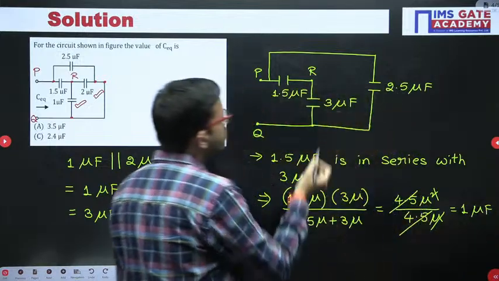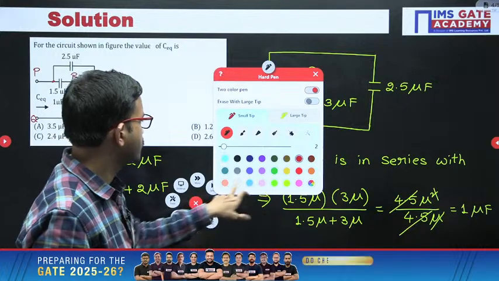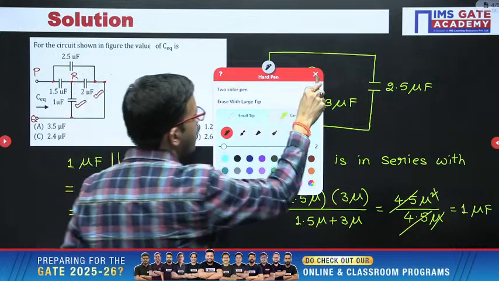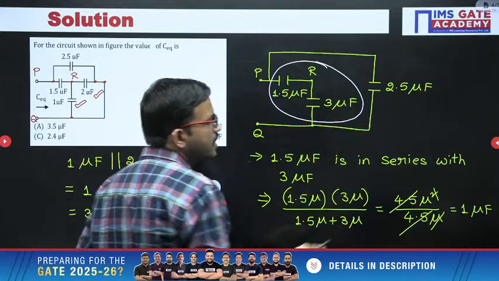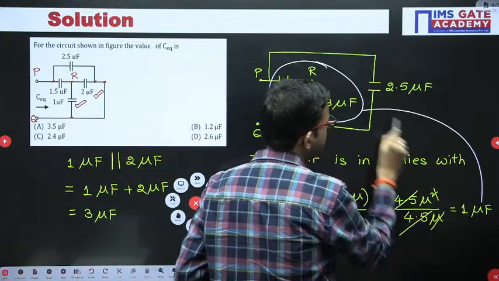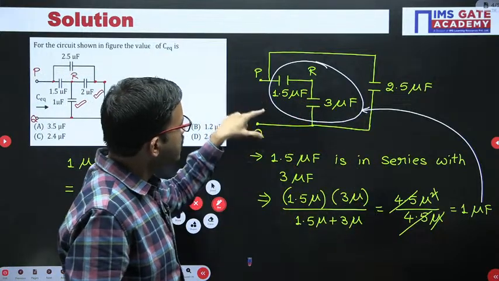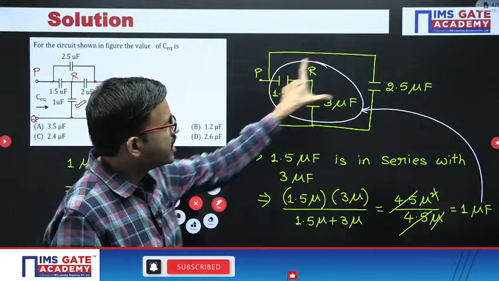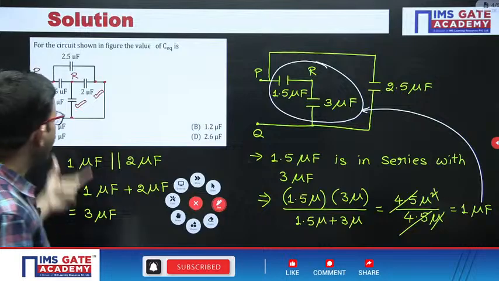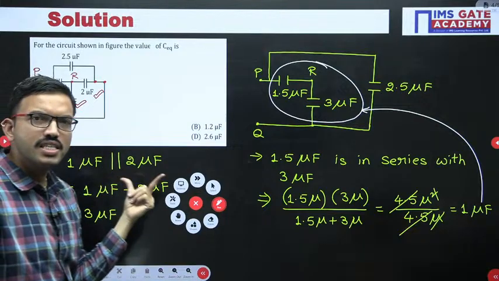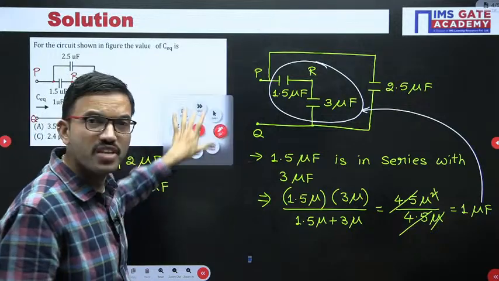After doing the simplification of these two capacitors, here we are getting equivalent capacitance as 1 microfarad. Now between P and Q, you are having 1 microfarad and 2.5 microfarad, both connected in parallel, right? Regarding parallel we already discussed, whenever capacitors are connected in parallel we can add the capacitances in order to get the equivalent capacitance.